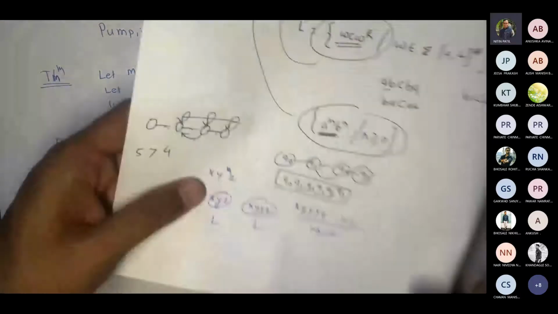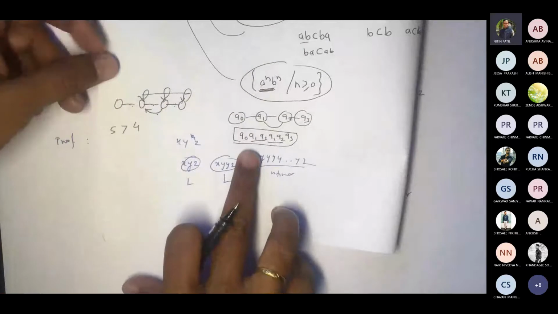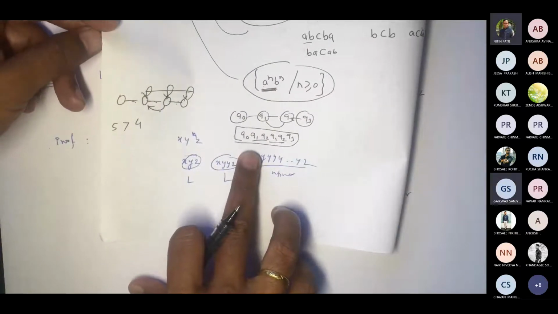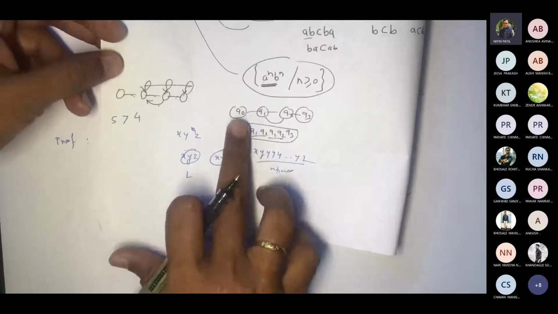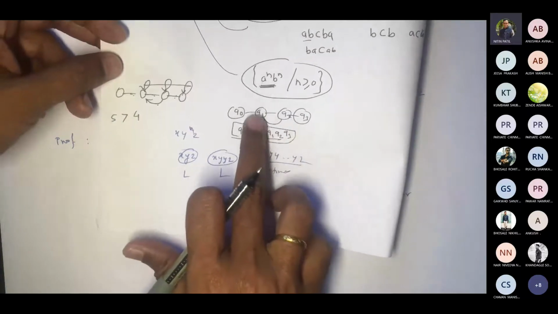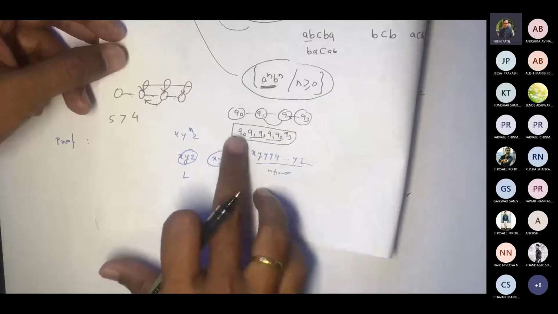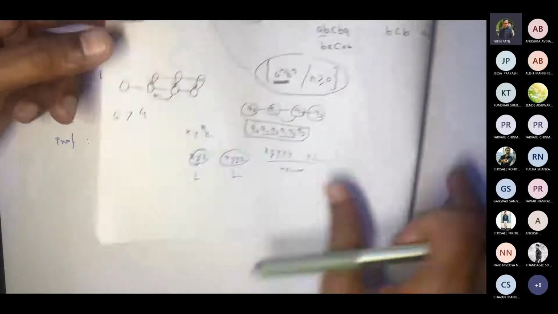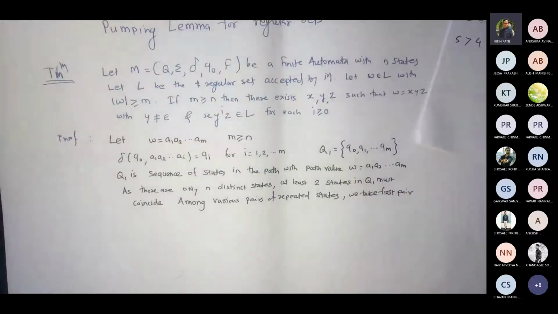Now in this case, what was the repeated pair? Q1, Q2. Correct? I started Q0, Q1, Q2, back to Q1, Q2 and then Q3. So Q0 and Q3 are distinct, but somewhere I am getting repeated states. That's what we are trying to tell. We take the first pair.